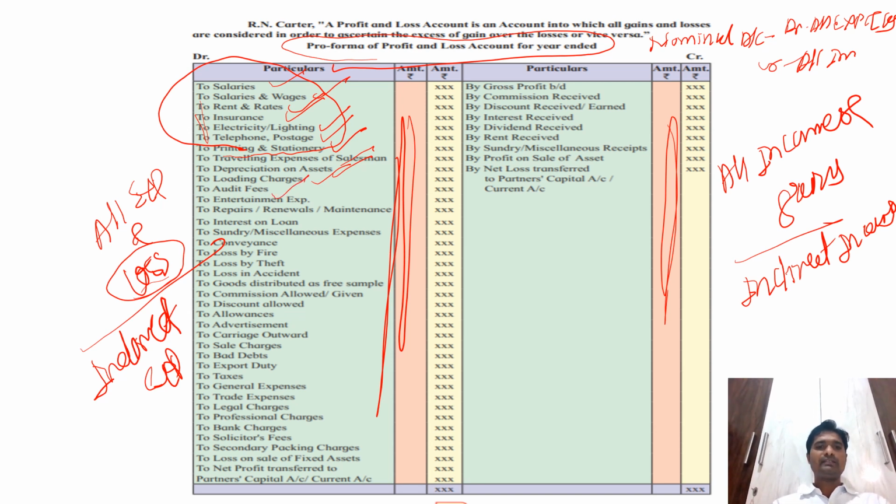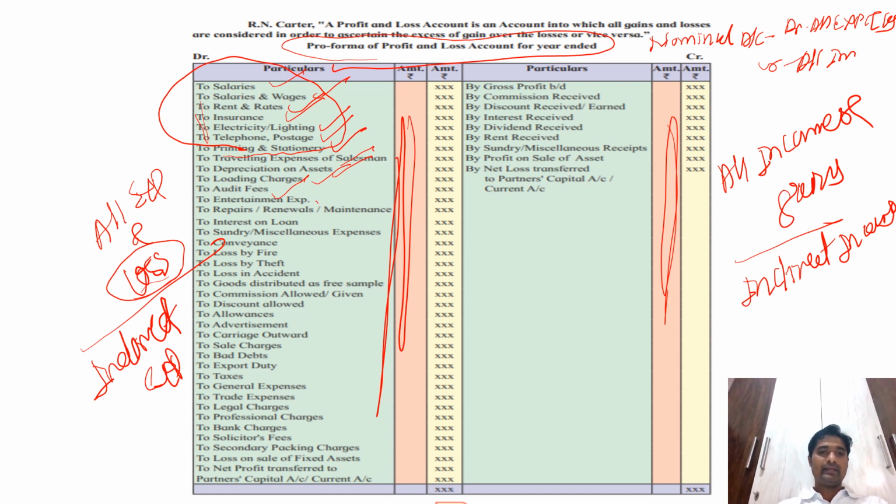Now audit fee means it is a charge payable to the auditor. So who is the auditor? An auditor is a person who is a chartered accountant, appointed to check whether the accounts maintained by a businessman are properly maintained, and whether the accounting principles have been followed while making these accounts. Whether the accounting principles are properly followed or not, all these things are checked by the chartered accountant, and whatever fees are charged by him is called an audit fee. He is also called an auditor, and that is why the audit fee is also taken on the debit side.